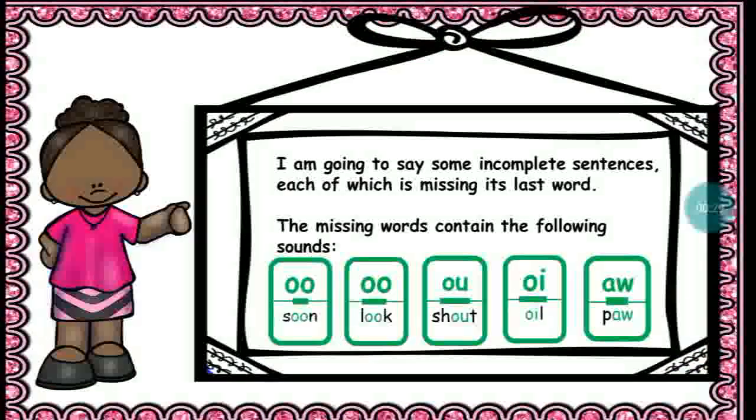Let's get started. I'm going to say some incomplete sentences, each of which is missing its last word.